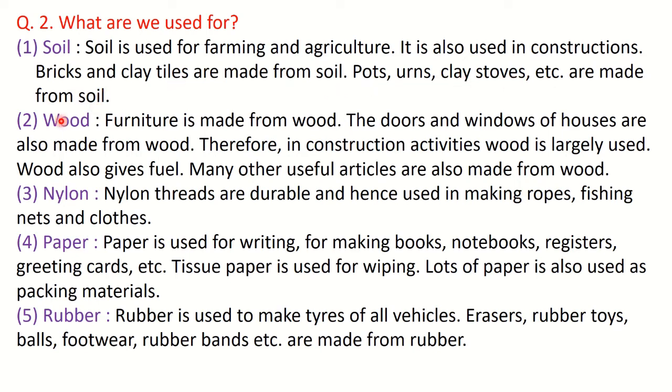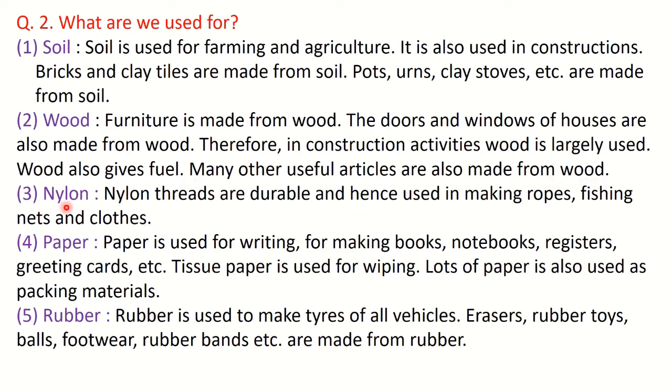are made from soil. Second one is wood. So the uses of wood also you can write by yourself. Furniture. To make furniture is the main use of wood. Then doors and windows of houses are also made from wood. Then in construction activities, the wood is largely used. Wood also gives us fuel and many other decorative articles can be made from wood.